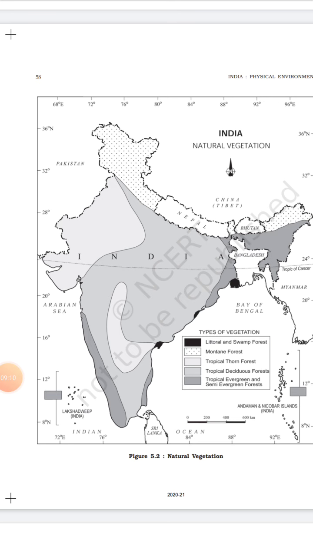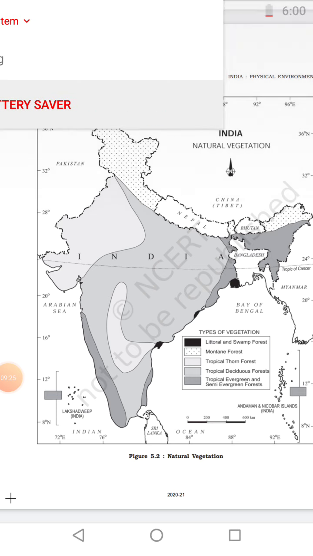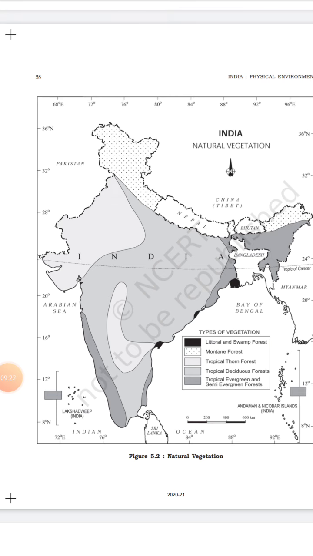These are found near the larger water bodies like Sundarban Delta near Bangladesh, in the foothills of West Bengal, then some part of Odisha on the eastern coast near the Bay of Bengal, and next is in Andhra Pradesh. So these forests cover less area in comparison to other types of forest.